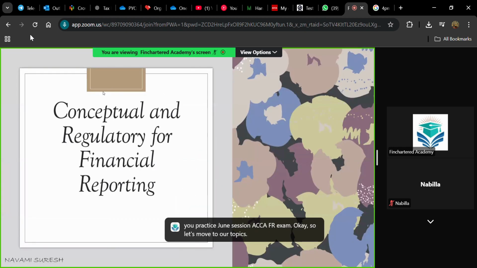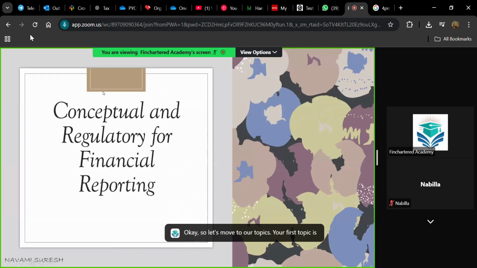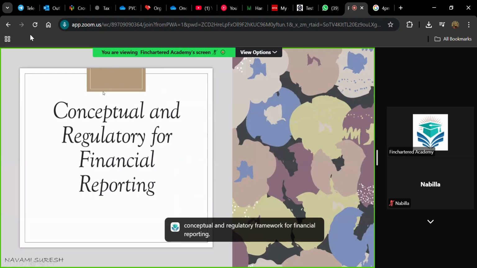Your first topic is conceptual and regulatory framework for financial reporting. We have a basic structure for financial reporting. Who are the members who make the decisions? What is the financial reporting standards? Okay, what are IFRS standards? What are the rules and regulations? Okay, all those things. There needs to be someone who laid down these rules, isn't it? So the board or the committee who is laying down these rules and regulations, we call it the regulatory framework.